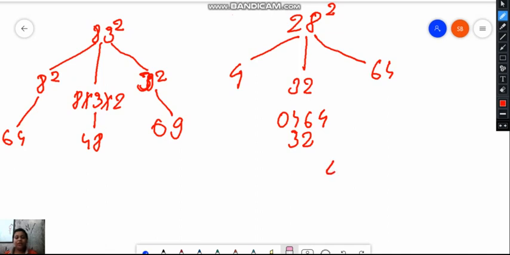Okay, we will add 4 here. 6 plus 2 is 8, and 4 plus 3 is 7, so 784. So 28 square is 784. So this is the first method.